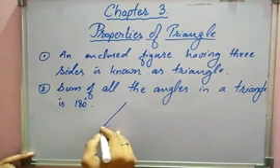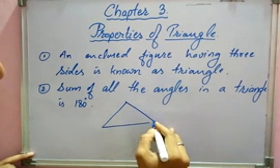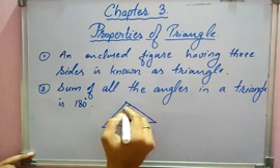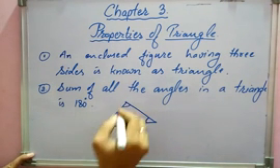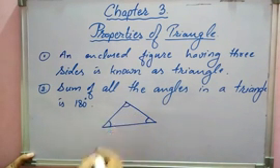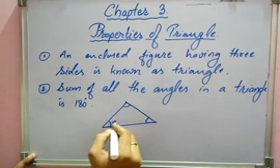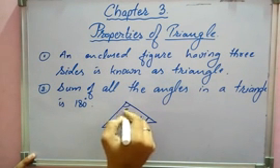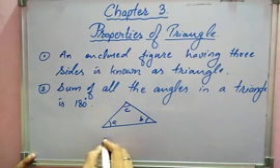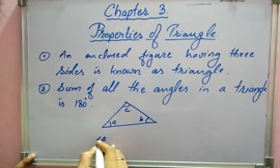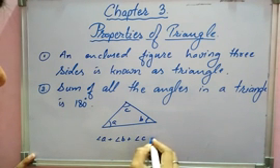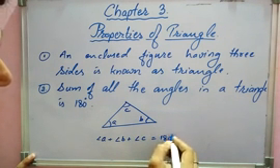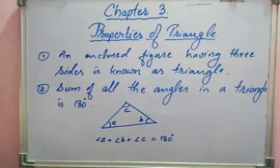What does it mean? If this is a triangle, this has one angle, this has one angle, and this is another angle. Related to this, if this is A, B and C, then what does it convey? That angle A plus angle B plus angle C is equivalent to 180 degrees.